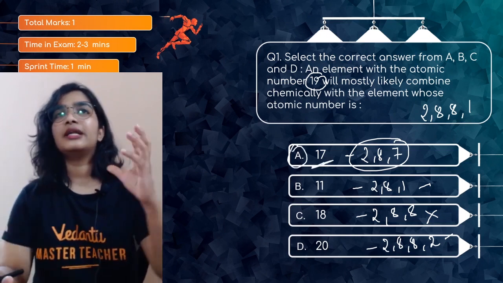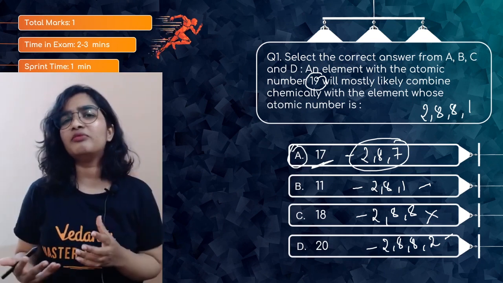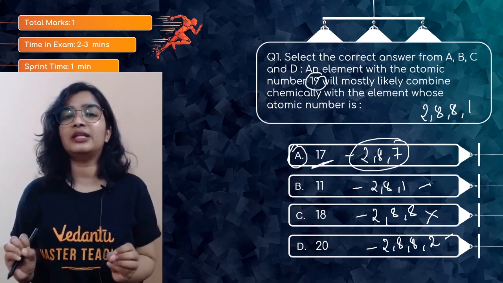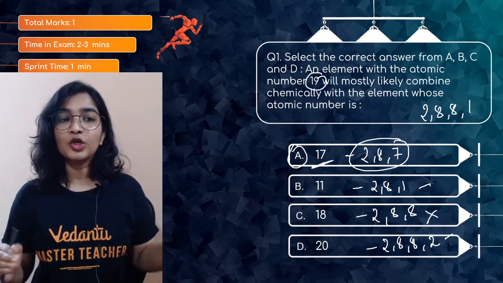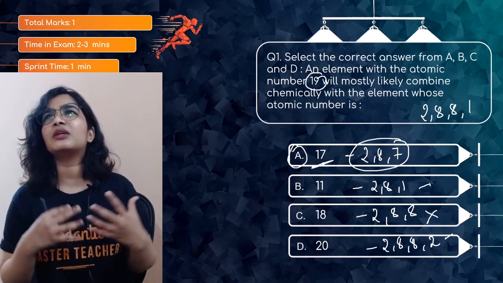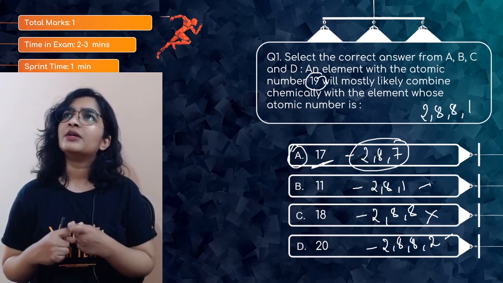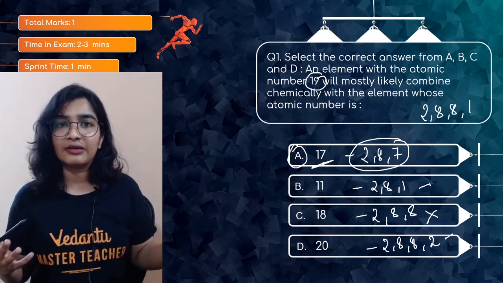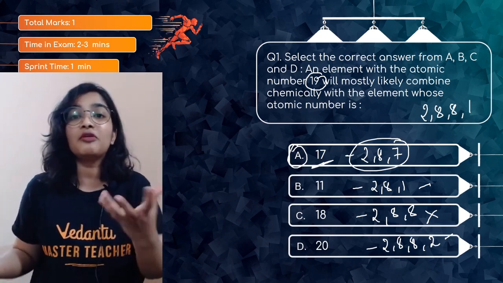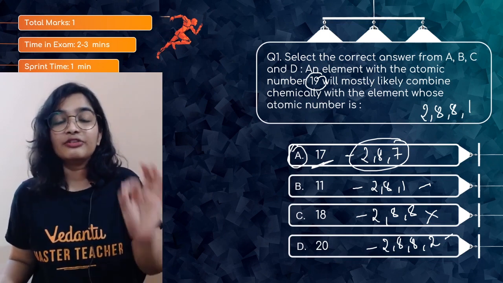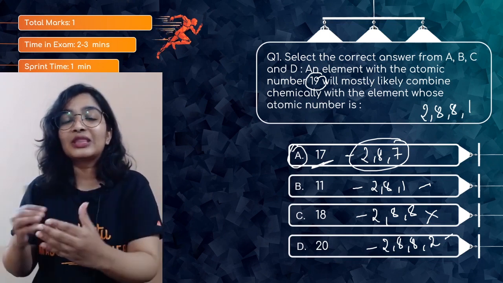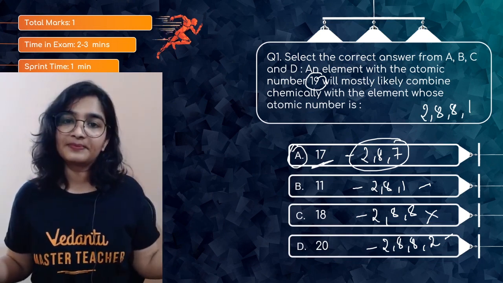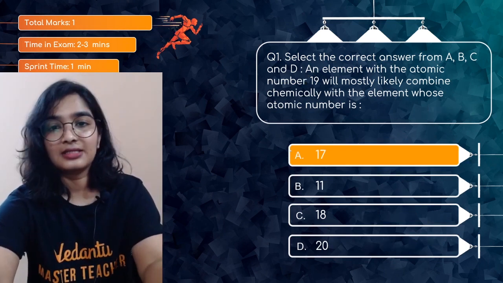Whenever it is related to chemical properties or what kind of bond it will form, please write down the electronic configuration. Once you write it, everything will be clear. If it is 19, why do you have to worry about which element has atomic number 19? We are not asking the name or the atomic symbol of that element. We just want to know with which element it can chemically combine. That's all. So option A will be the right answer.